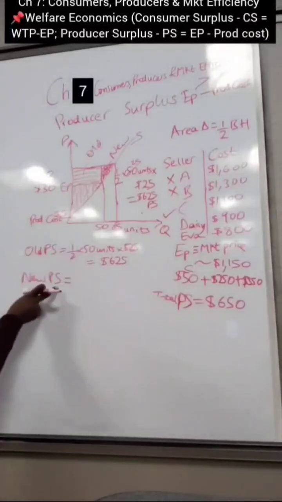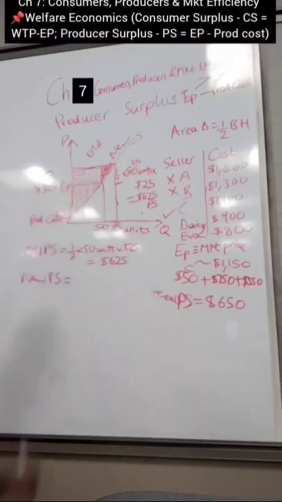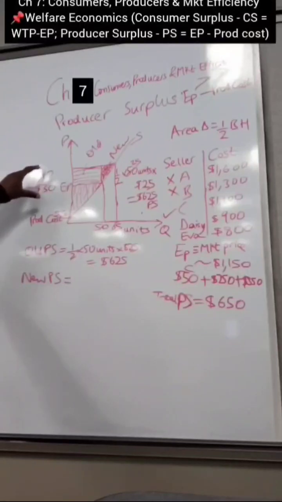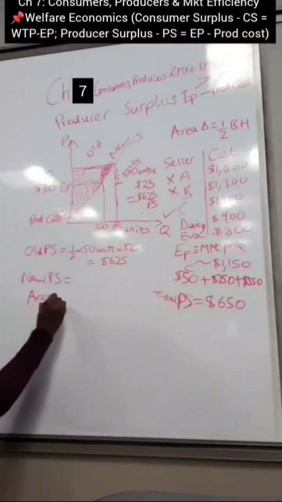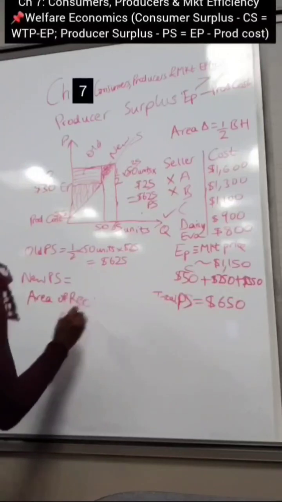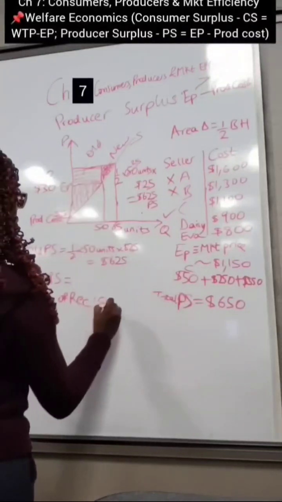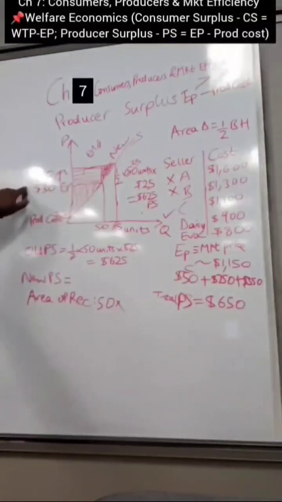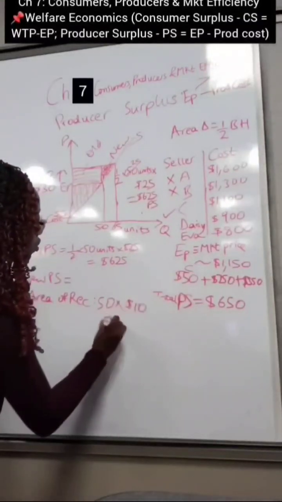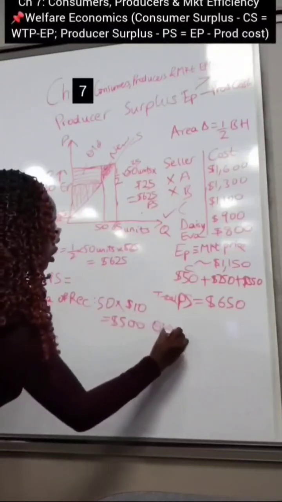How much of this increase in producer surplus is due to the old? So what shape is this? It's a rectangle. Let's start with the base. Base times height is the area of a rectangle. How much is sold? At this point you have 50 units being sold. And how much is the increase in the price? $40 minus $30, so that's $10. That's going to give you $500, and this $500 is due to the old sellers.